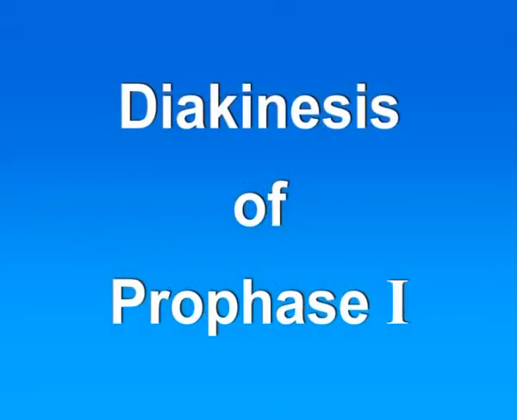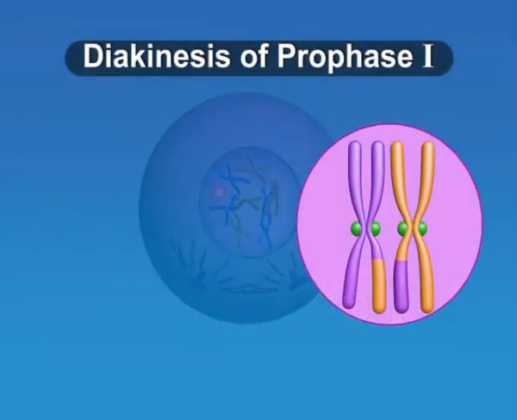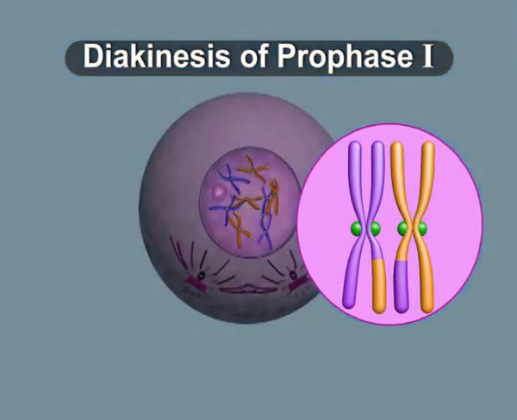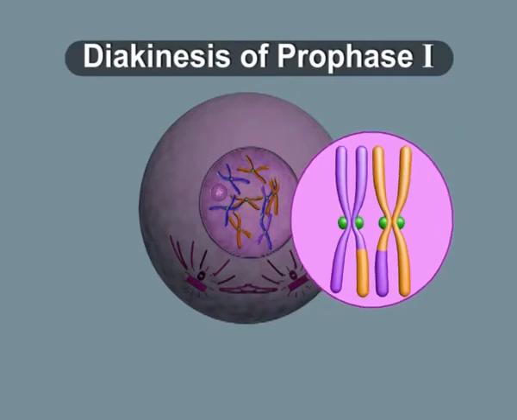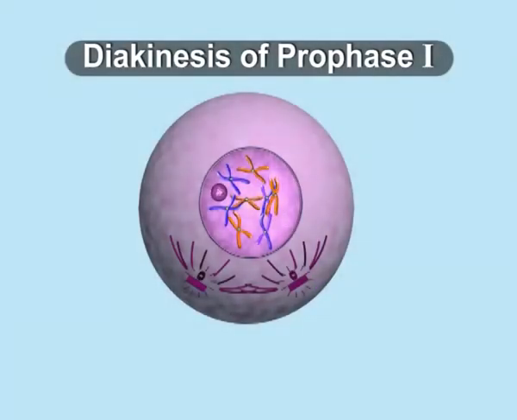Diakinesis of prophase 1. This is the last stage of meiotic prophase 1. This is marked by the end of the terminalization of chiasmata. The chromosomes get more condensed. This is followed by the chromosomes recondensing in preparation for metaphase.